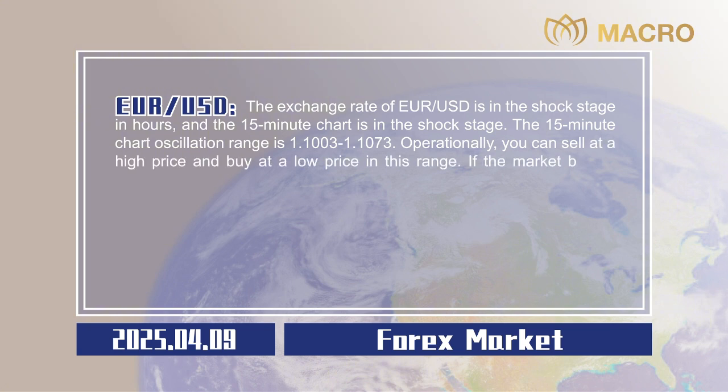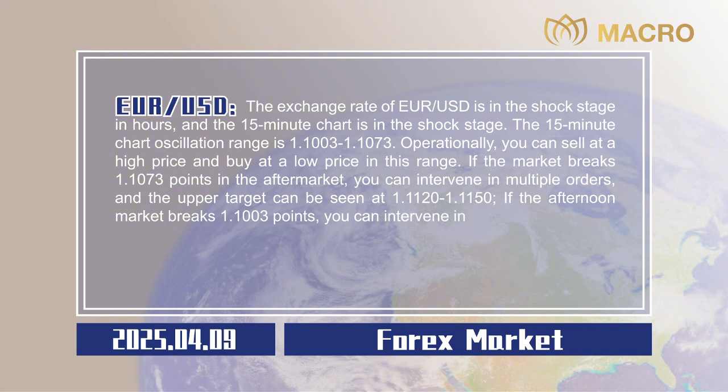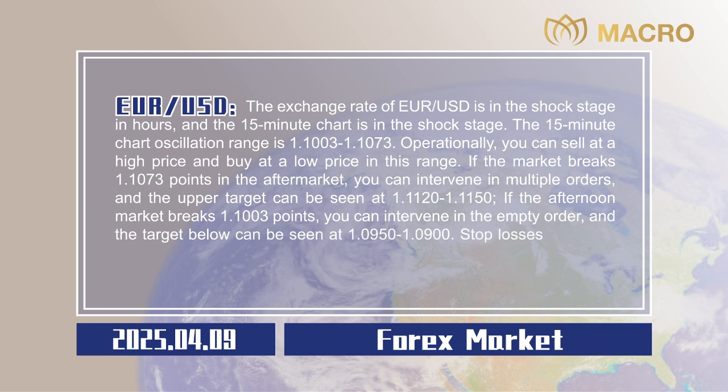If the market breaks 1.1073 points in the aftermarket, you can intervene in multiple orders, and the upper target can be seen at 1.1120 to 1.1150. If the afternoon market breaks 1.1003 points, you can intervene in the empty order, and the target below can be seen at 1.0950 to 1.0900. Stop losses are all 20 points, 0.0020.